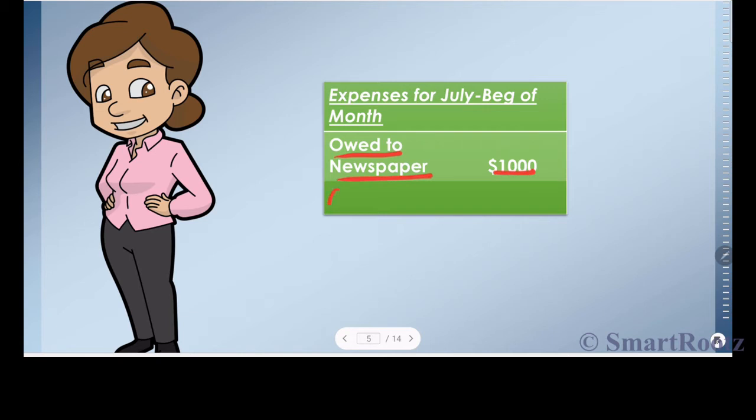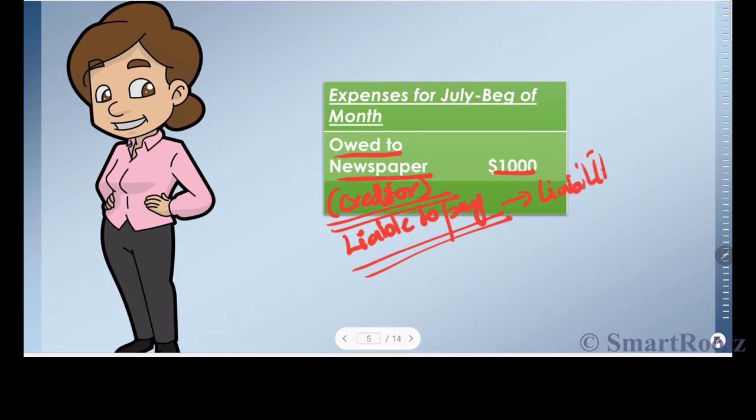So what is she doing? She is saying, I owe some amount of money to the newspaper vendor, or the creditor. In other words, I am actually liable to pay the vendor. Liable to pay means what? It's a liability for the mother to pay cash of $1,000 to the newspaper vendor.